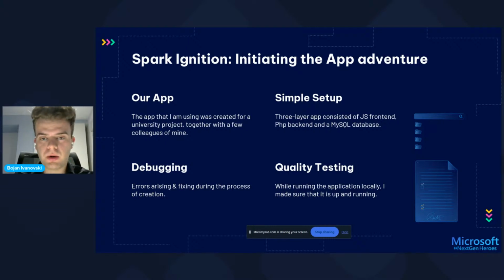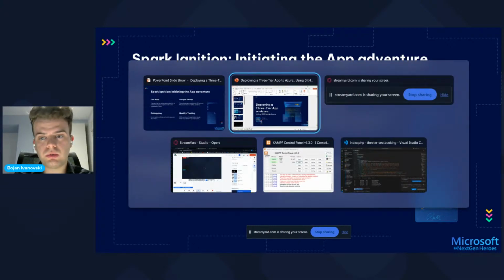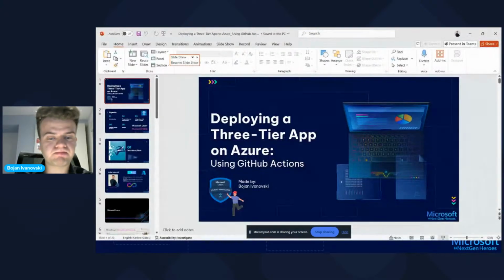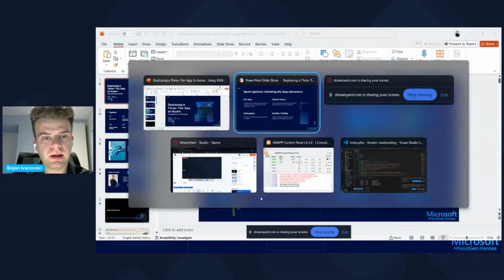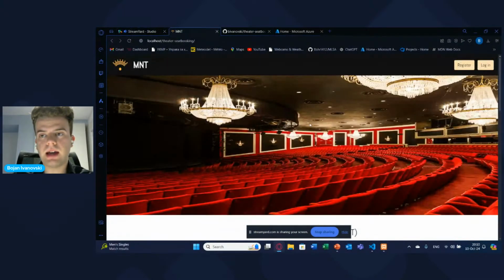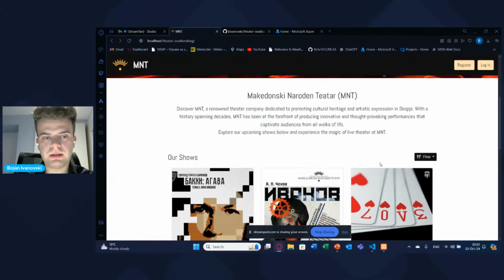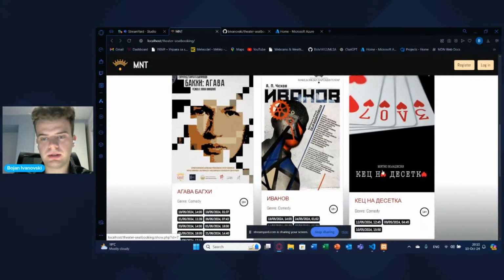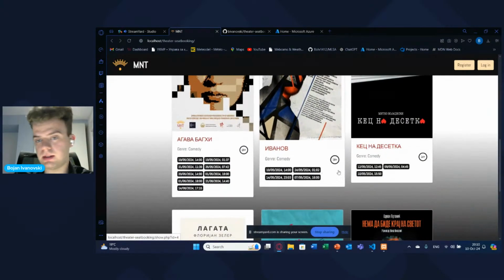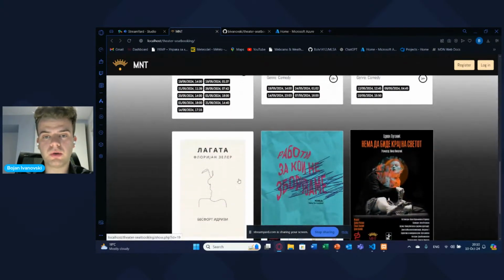So just to show you how that application looked like, I'll just go to my desktop to find it. Yeah. So here's the app. Basically, this is how the app looks like. It has some description about the theater. It has some shows, as you can see here, some timetables about each show.